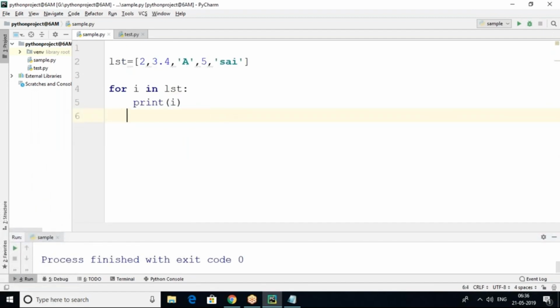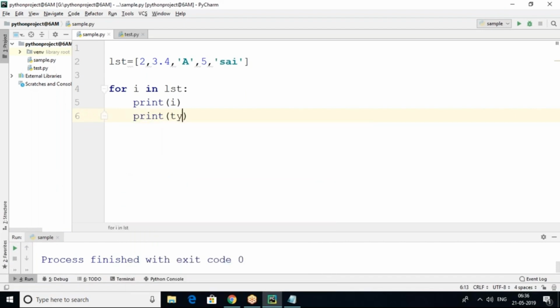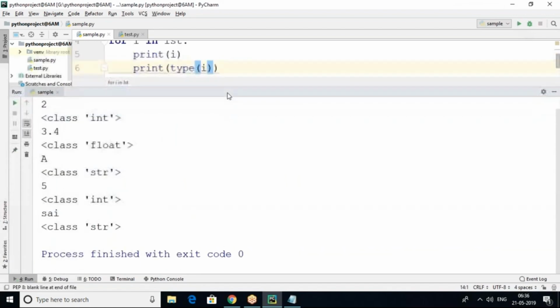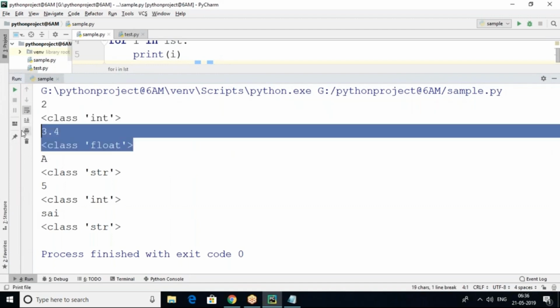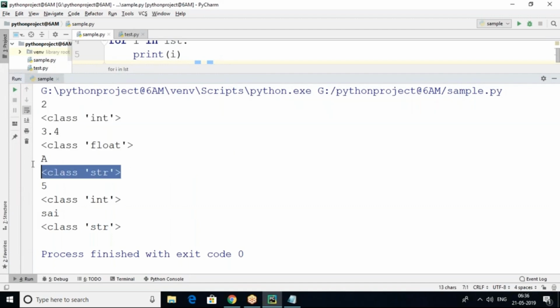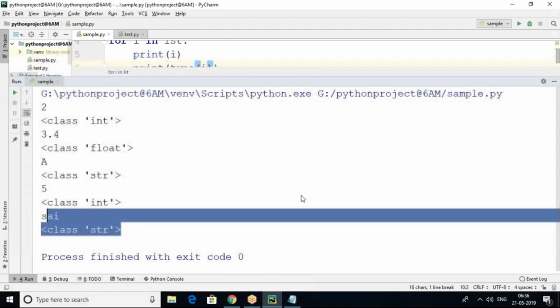So for each item type, what you have to give is print type of I. Every item I want to print its type. What type is it? You can see the first number 2 is integer type. The second number 3.4 is float type. The third value A is string. Fifth is integer, psi is string. Like this, we are able to get each type.